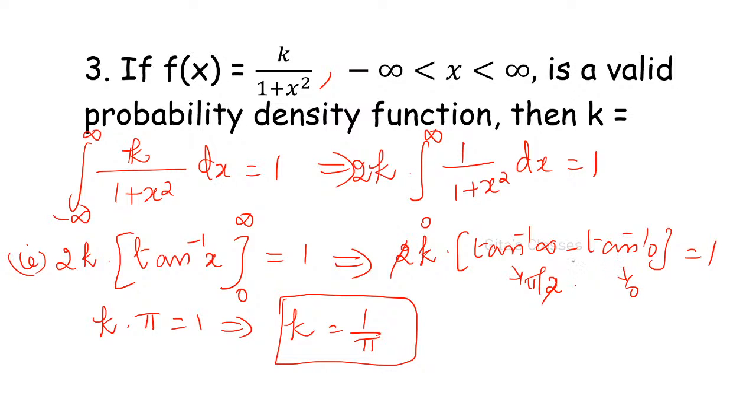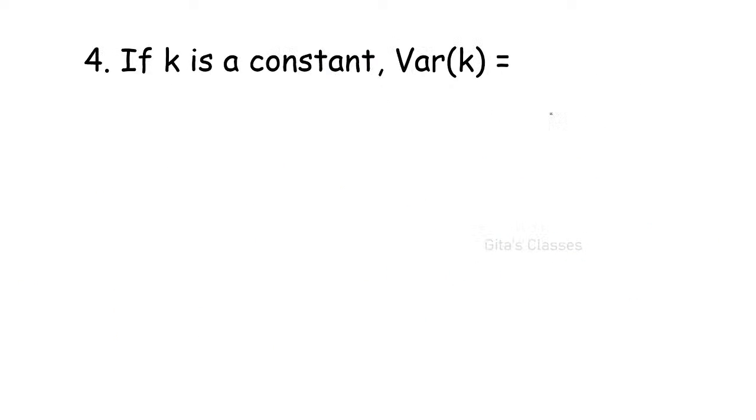Nagalakshmi, 0. Fourth question, 0. Excellent. Variance of k is equal to 0. Variance of any constant k is equal to 0 only. This is a standard result. Very good. Nagalakshmi, very good.